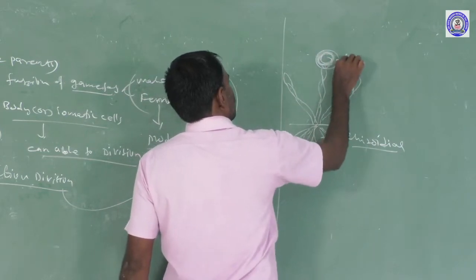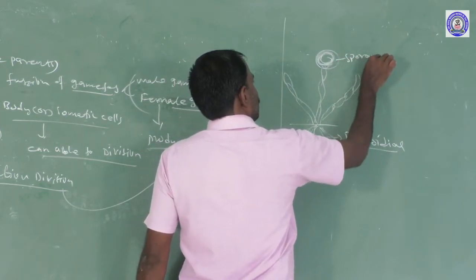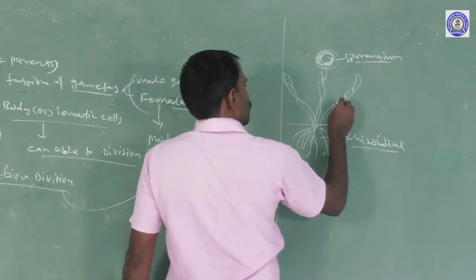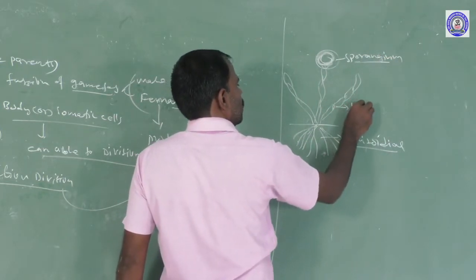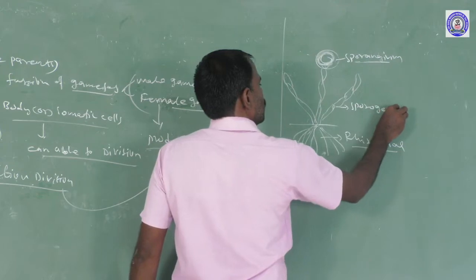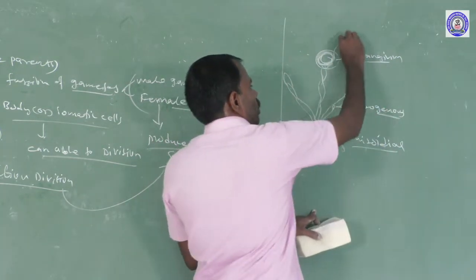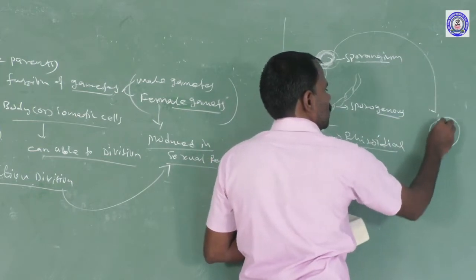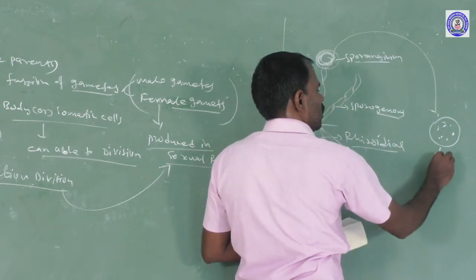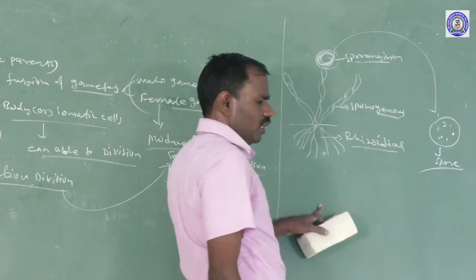This is the sporangium. Sporogenous tissue develops in the sporangium. The sporangium contains only spores.